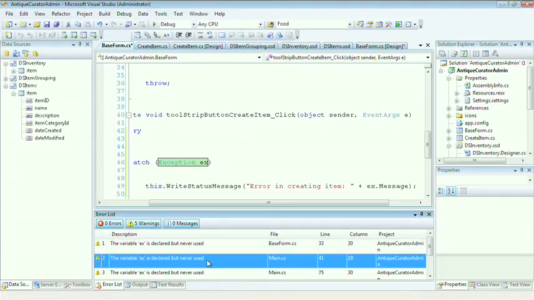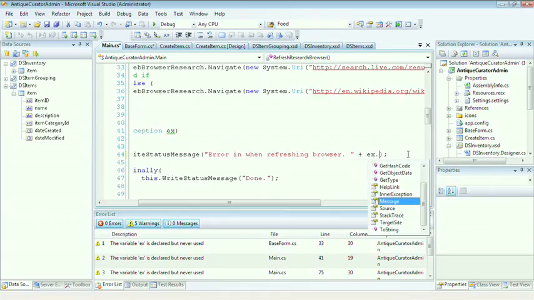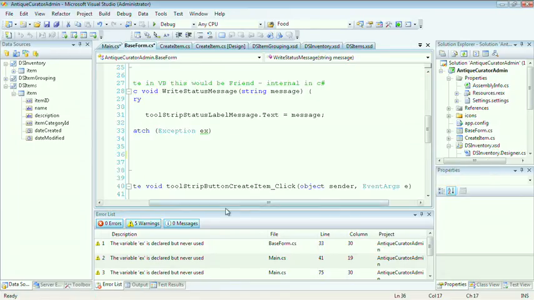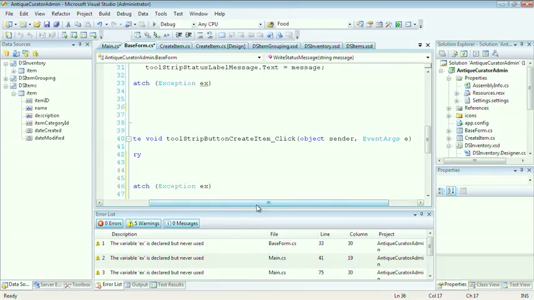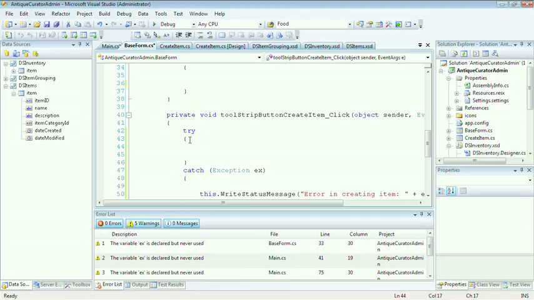We can double-click on our main form down in the Warnings pane and repeat this for all our exception objects. Type in plus EX message. Select the base form CS file. Let's go back down inside of our Click Event Delegate for the Create Item button. Inside the try, let's add some logic. This logic will launch the form for us.